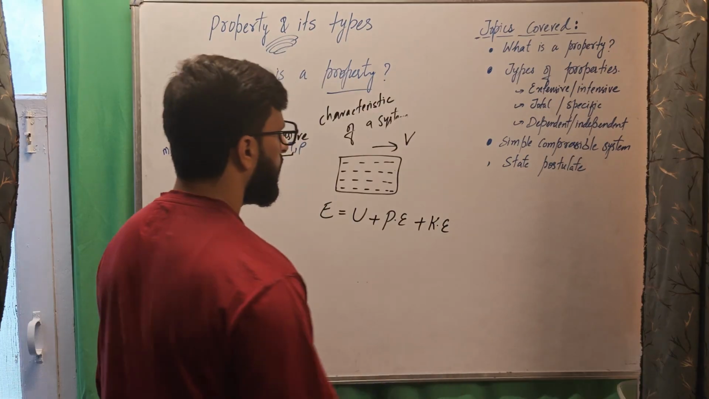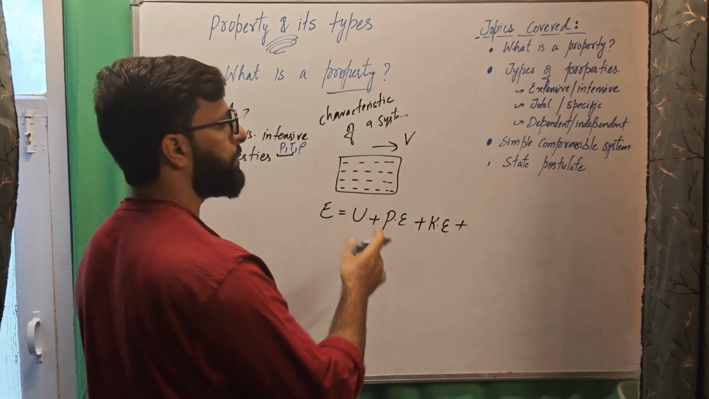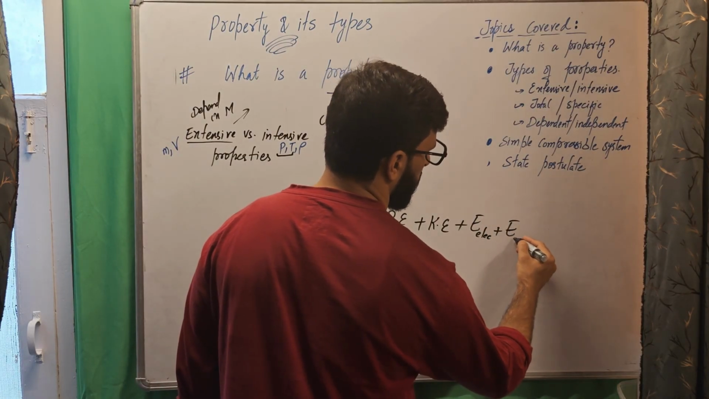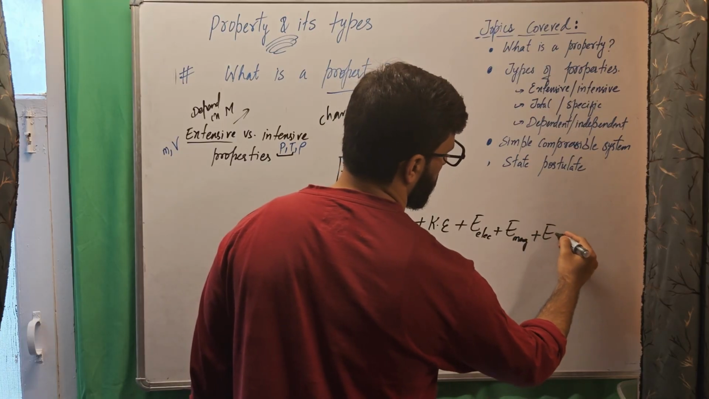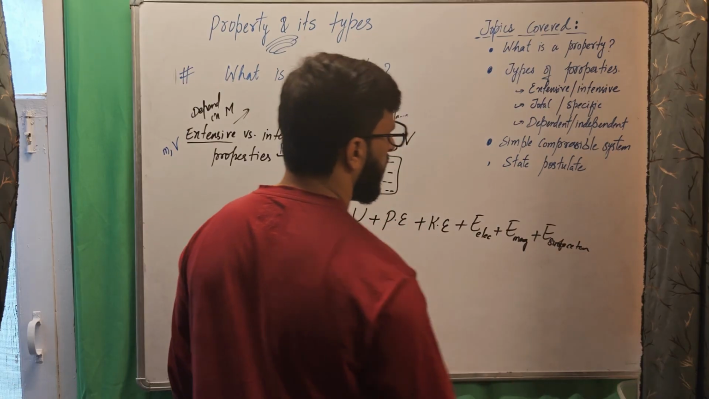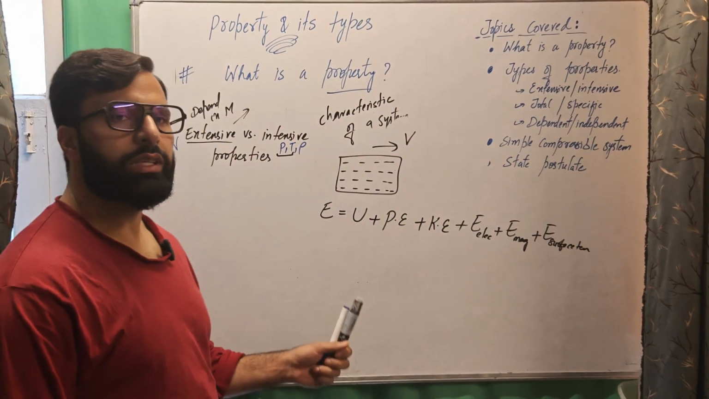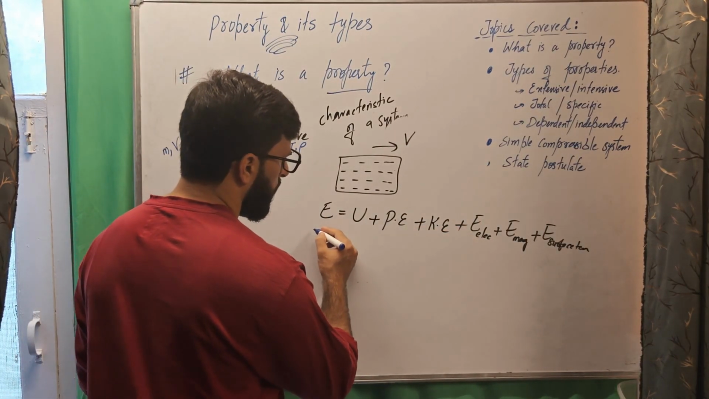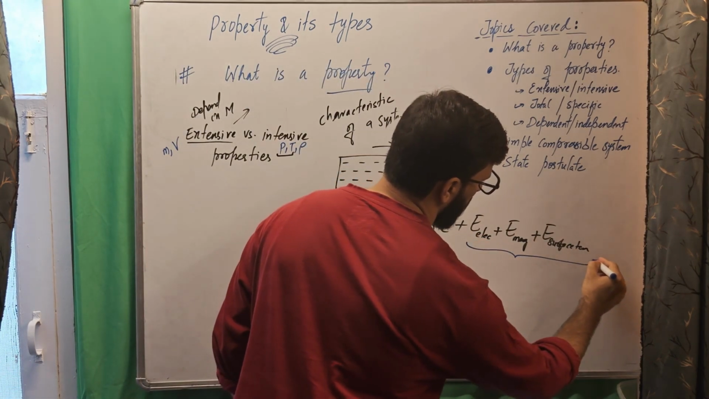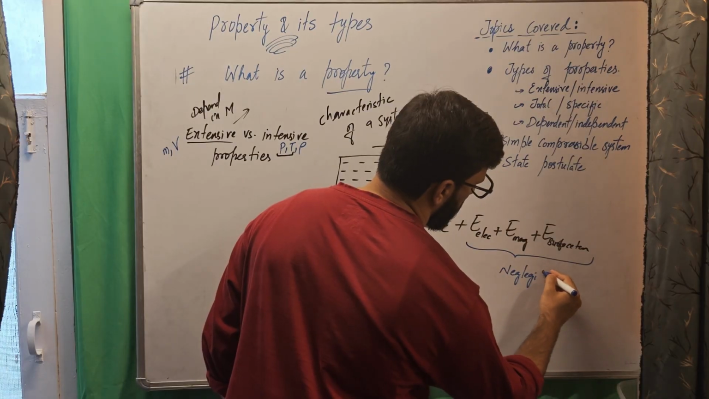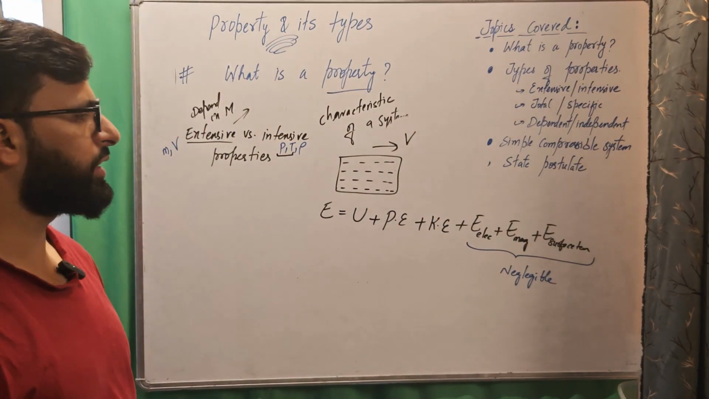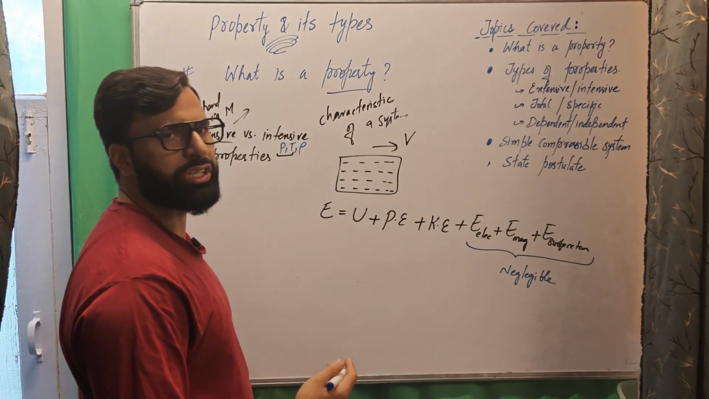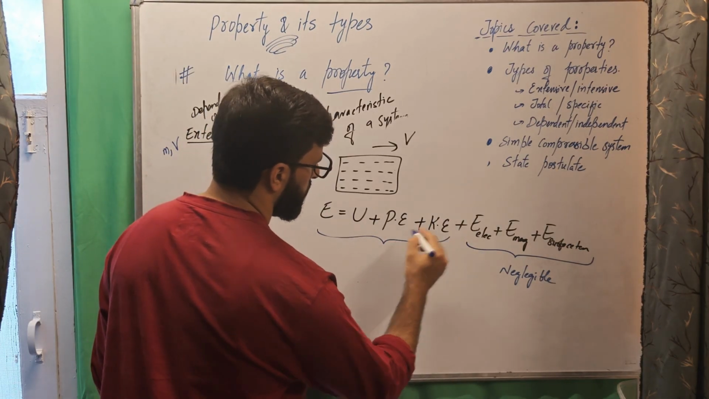And if there is an electric field, it has electrical energy, and it may have a magnetic field, so magnetic energy, surface tension energy, etc. So a system may possess different forms of energies, but for the system in which these special forms of energies, electrical, magnetic, surface tension, are negligible or not present at all, and the system mainly possesses internal energy, potential energy, kinetic energy, such a system is called a simple